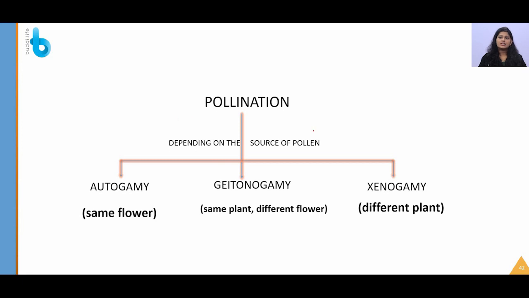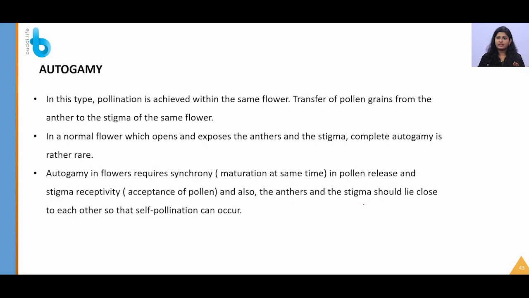Pollination is of 3 types depending upon the source of pollen, whether it is from the same plant or from a different plant. Sometimes the same plant, different flowers can also be involved. The first one is autogamy, between the same flower, that is pollination happening within the same flower. The next one is geitonogamy. You have to note that it will happen between the same plant but different flowers. Xenogamy is between 2 different plants.